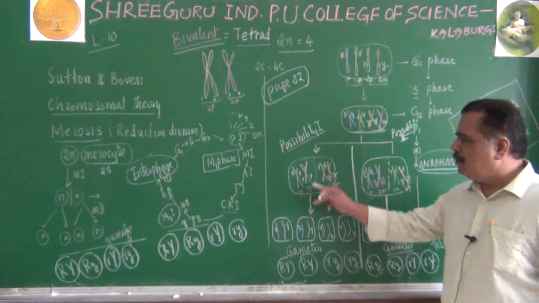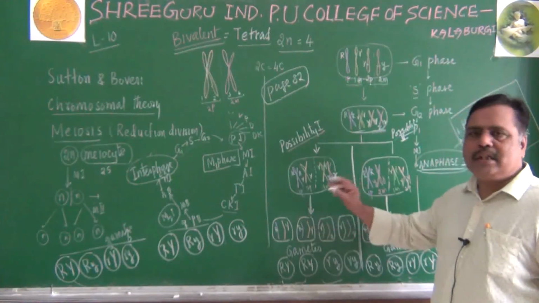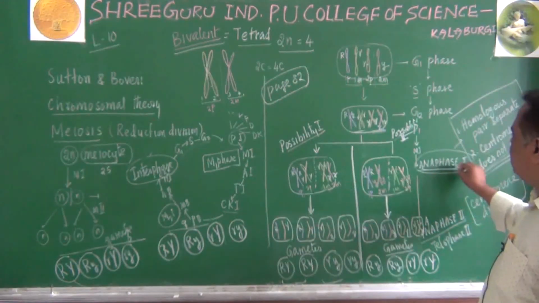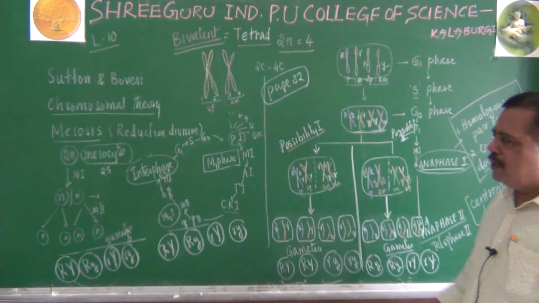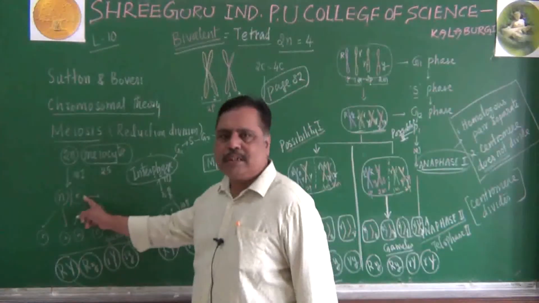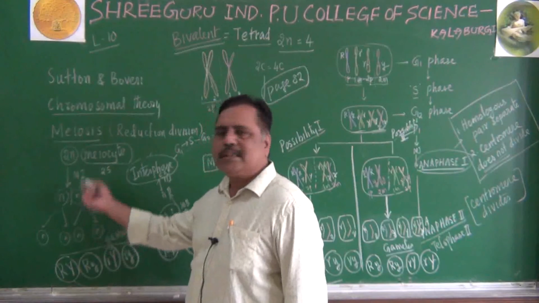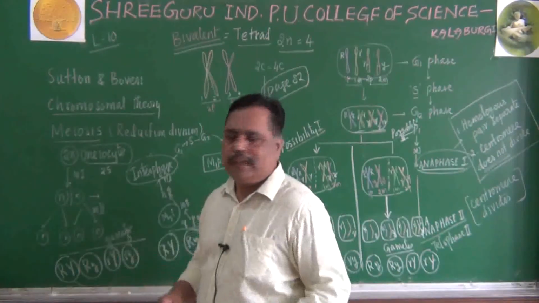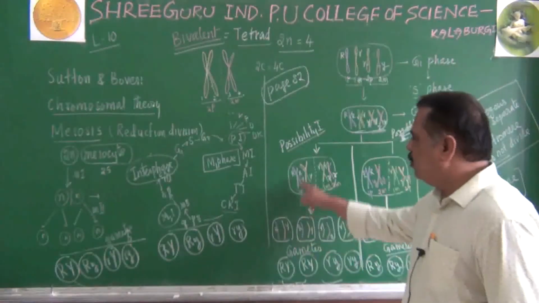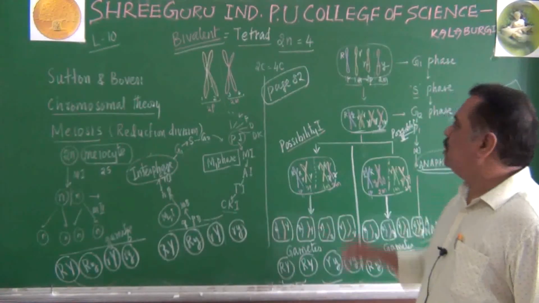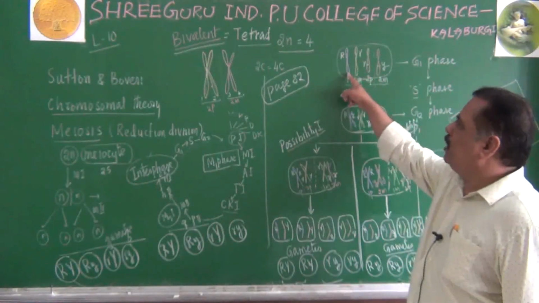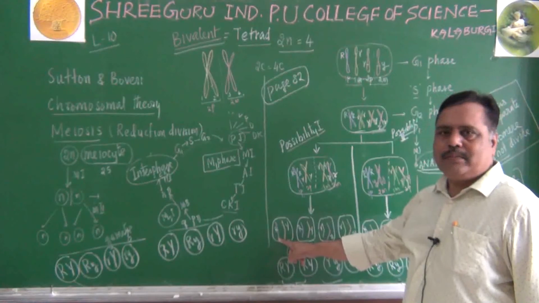Please students remember, the actual reduction of the number of chromosomes takes place in anaphase 1 only. Meiosis 1 is the actual reduction division. Meiosis 2 is just segregating only. In meiosis 2, once again you are not dividing the number of chromosomes. You see, I have taken one chromatid. Here also one chromatid only.